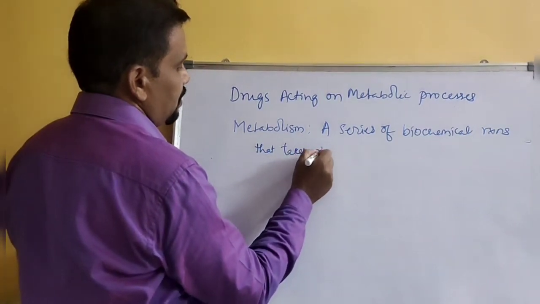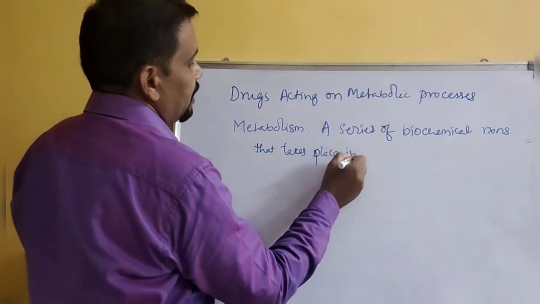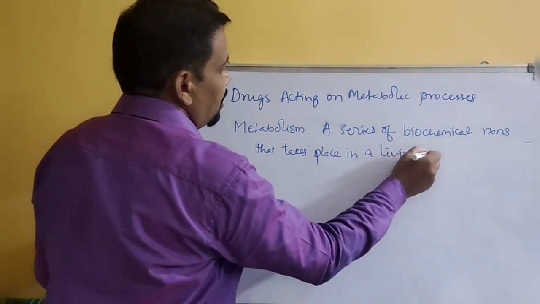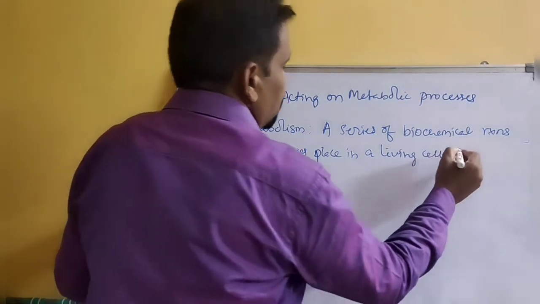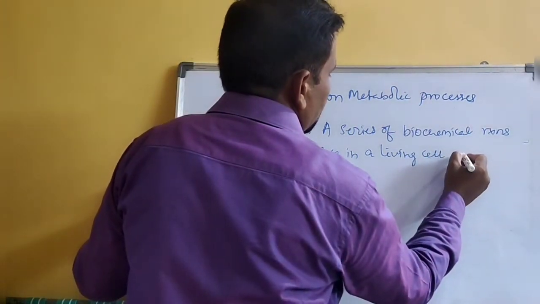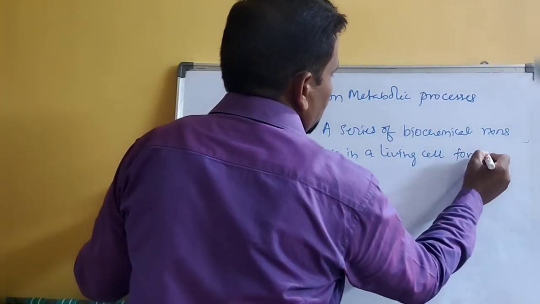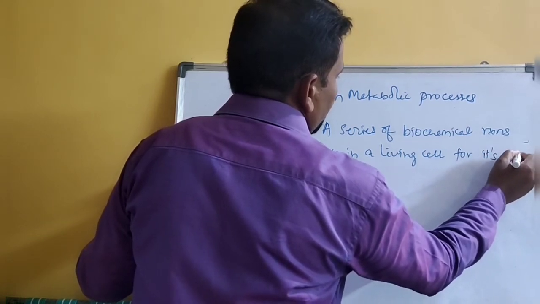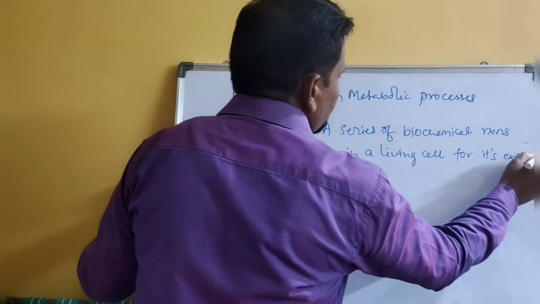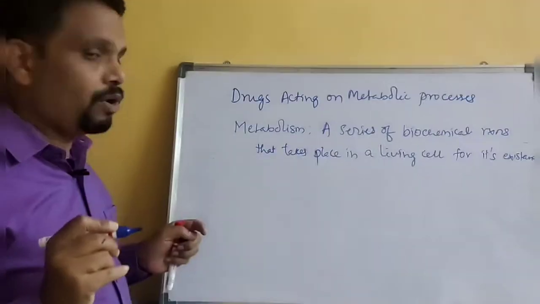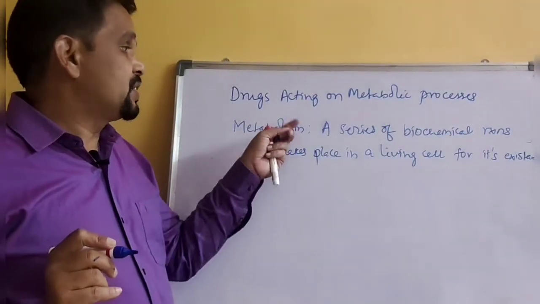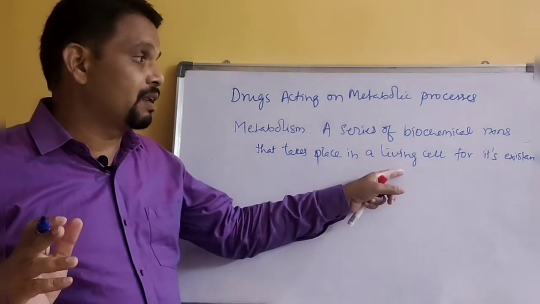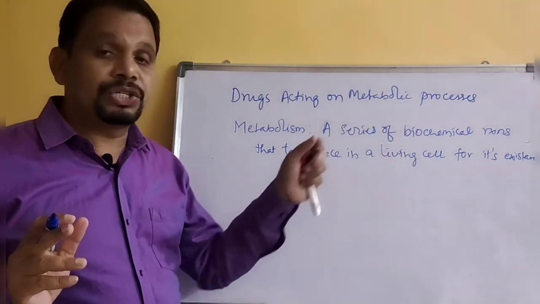Metabolism is a series of biochemical reactions that takes place in a living cell for its existence.